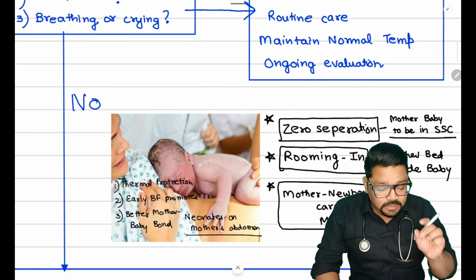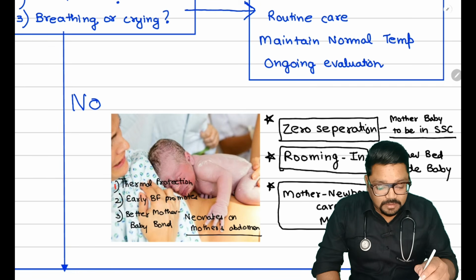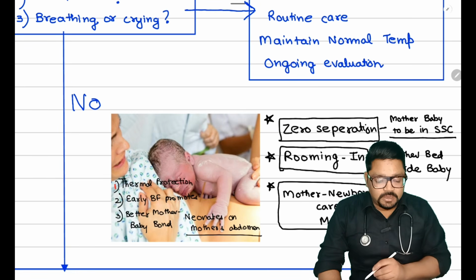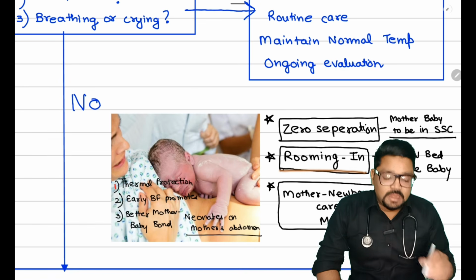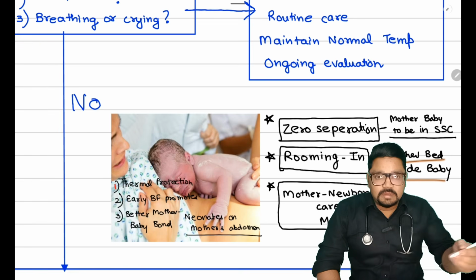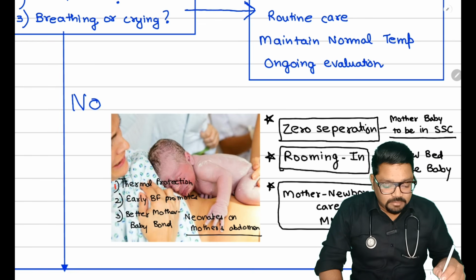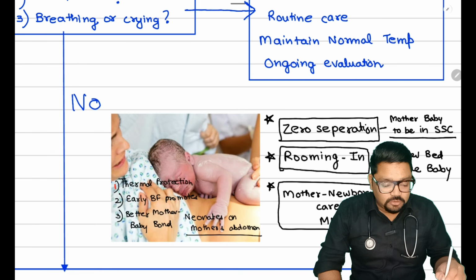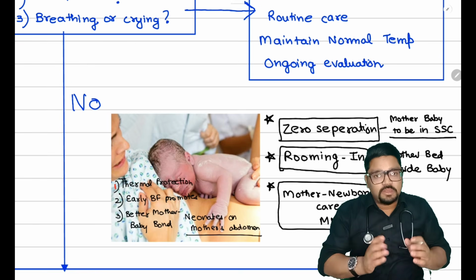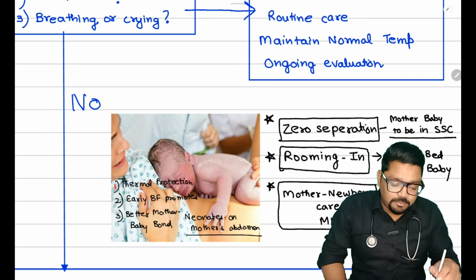There are three terms like this. First is zero separation, like mother and baby being in skin to skin contact. Then there is something known as rooming in, which means that mother and baby beds should be nearby. And a recent concept that we have developed is the mother newborn care unit, MNCU. So mother and the baby are kept in the same room, even if the baby is being ventilated. If someone wants to read, you can read about this concept.